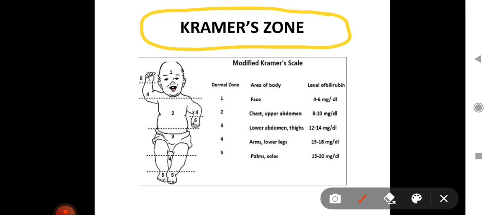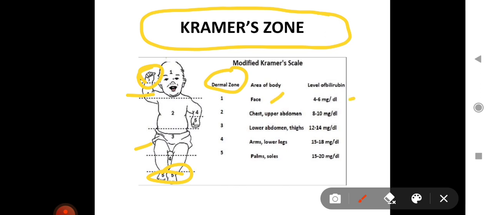Kramer's zone is an arbitrary division of the body into different segments, to make an assessment about the level of neonatal jaundice. So there are different dermal zones divided into 5. First is head and face, second is trunk, third is thighs, fourth is legs and arms, and fifth is hands and palms or soles basically. So icterus usually starts with the face and head.